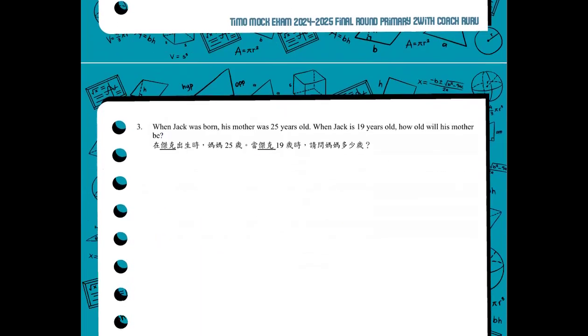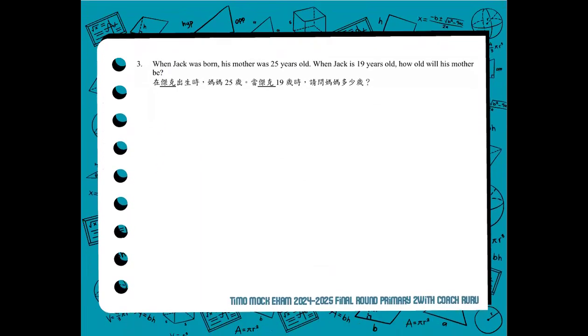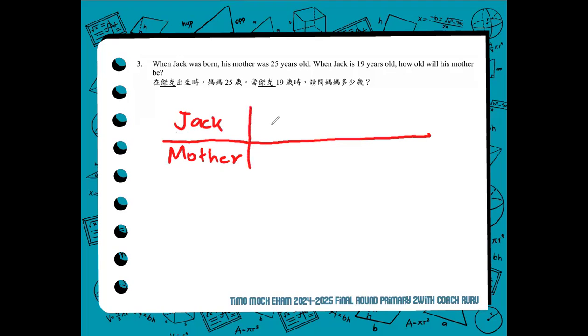Then we proceed to number 3. For number 3, when Jack was born, his mother was 25 years old. When Jack is 19 years old, how old will his mother be? In this question, we have 2 characters, Jack and mother. When Jack was born, technically at that time, he was 0 years old.